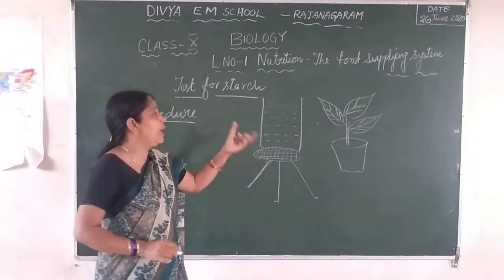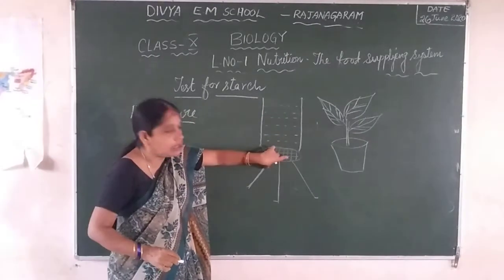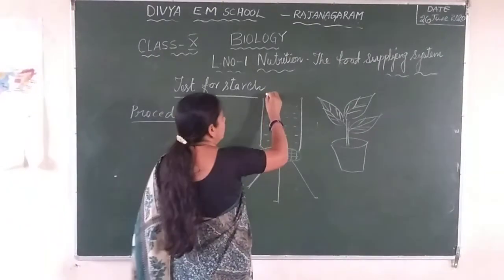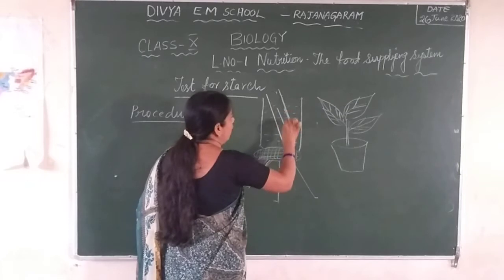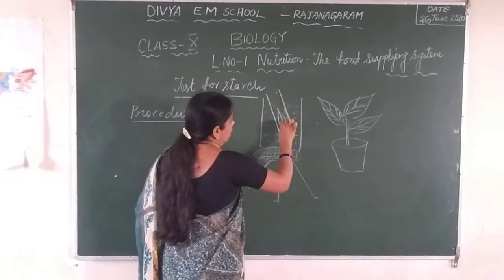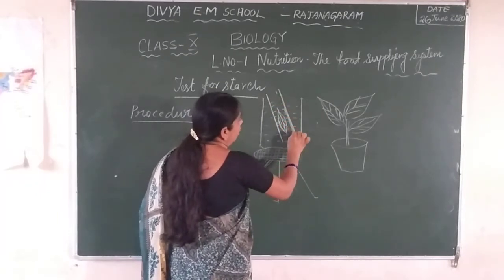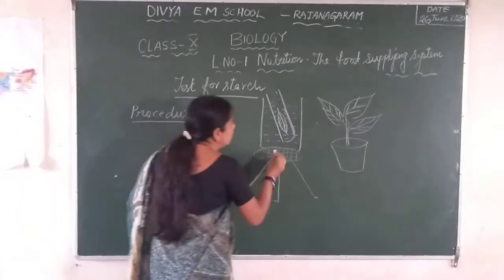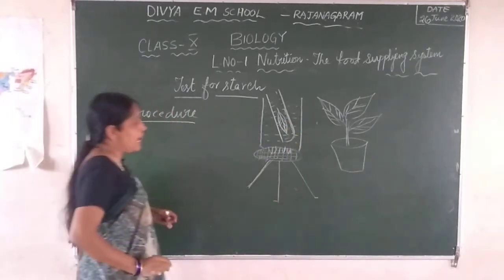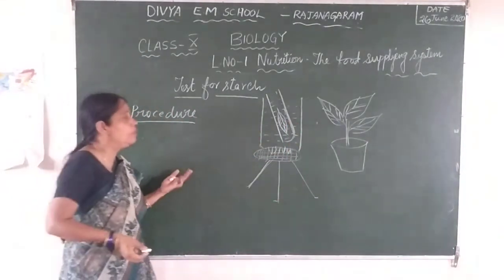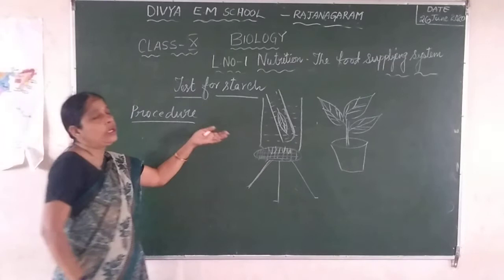That means you have to take the test tube, keep the leaf in the test tube, and put it in the beaker which is put on the flame. Now you have to take the test tube like this. In the test tube you have to take the leaf. This test tube contains either methylated spirit or the alcohol. Now you have to boil on a Bunsen burner because directly we cannot put it in the flames. In the laboratory we have the Bunsen burner. Now let us boil this leaf for 5 to 10 minutes.